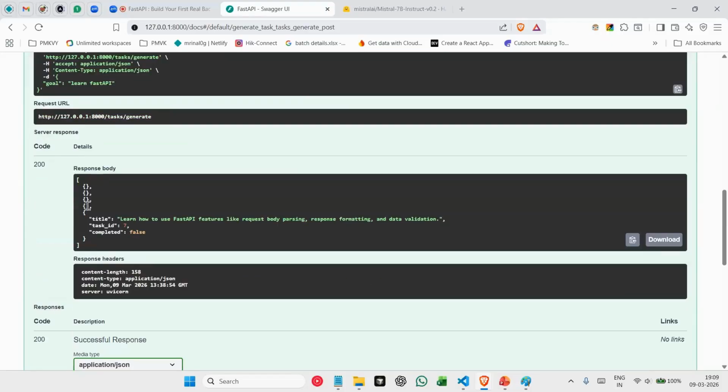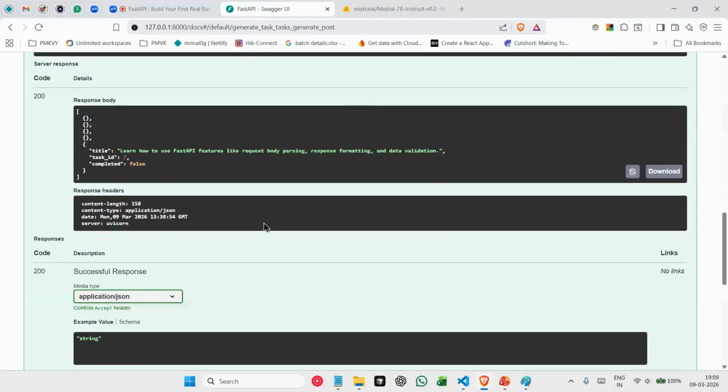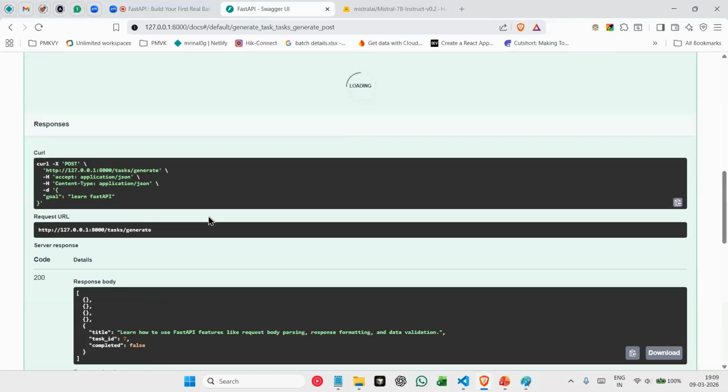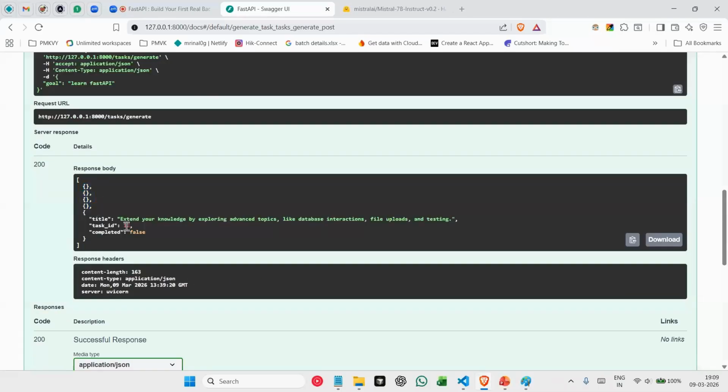Great. If you look here, we did get a task, but the problem here is that the AI model is also giving us a lot of blank data. This happens sometimes. This is very common when you're using AI models. Okay. Now let's try to execute again. This time we got more tasks added.